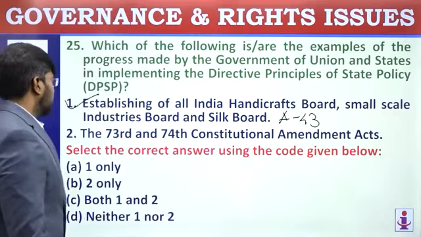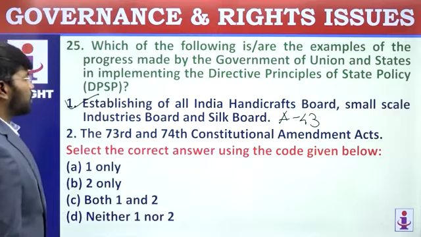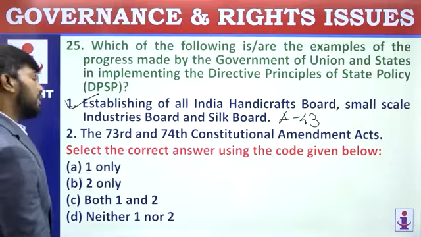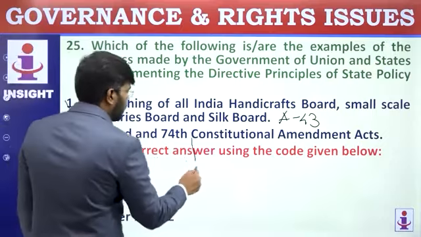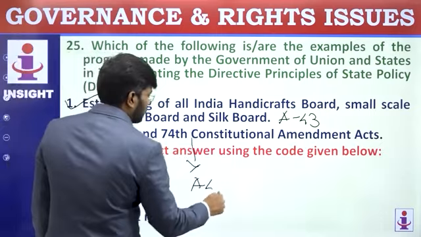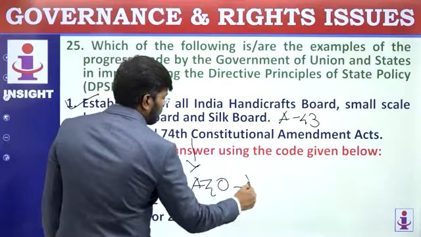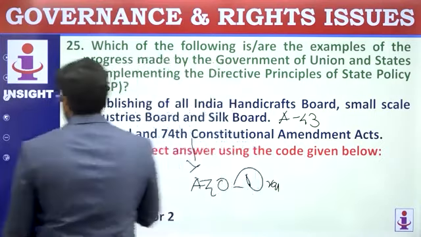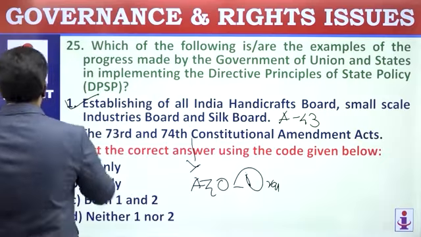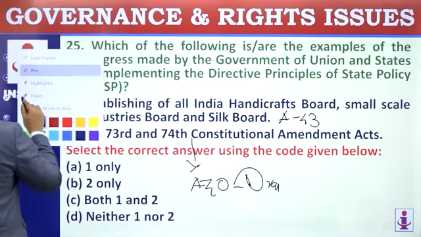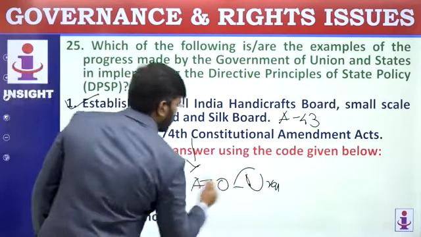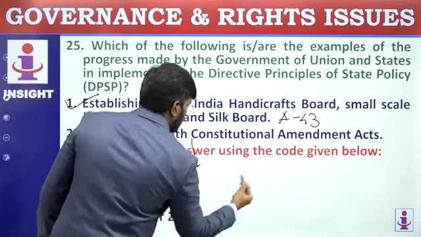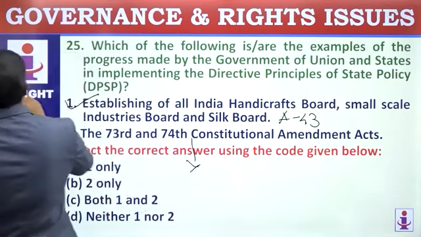Read the second statement. The 73rd and 74th Constitutional Amendment Acts are implementation. Yes, of course. Article 40 says the Gandhian principle of village, that is organization of panchayats. I don't want to mention it because you can understand it. It's Article 40. That alone you remember, organizing panchayats. It comes under Article 40.